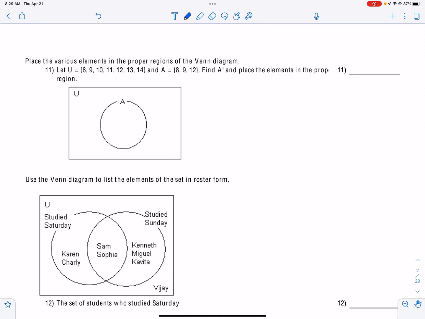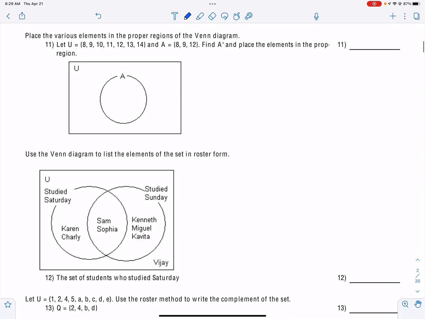All right, so now I'm starting on the review for number 11. This is going back to chapter 2, which is our sets. Remember that A apostrophe is the complement, so that means anything that is not in A. So we can place the elements in the appropriate circle.